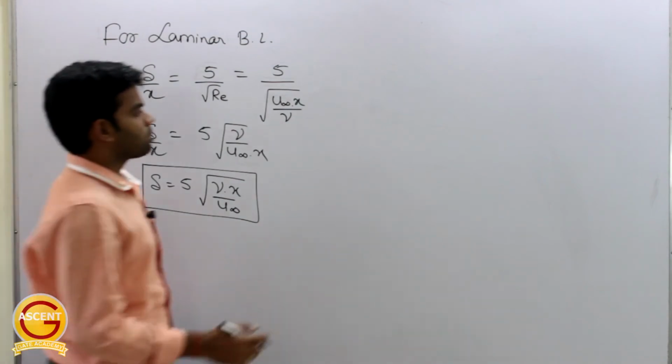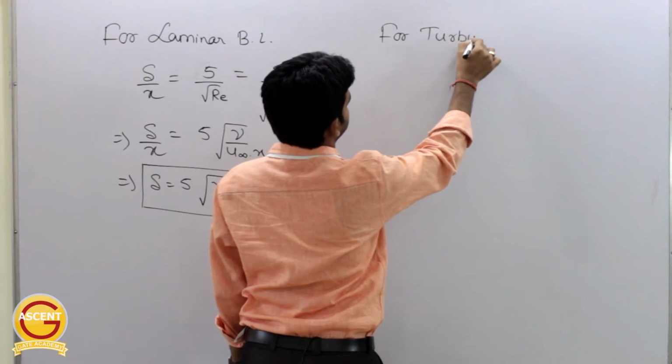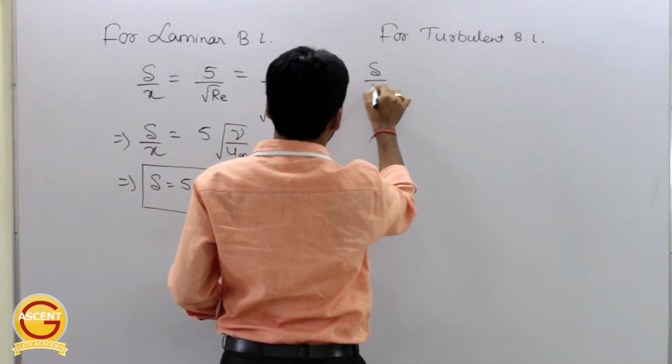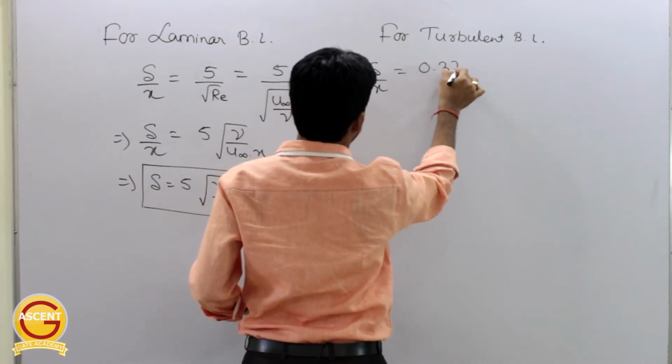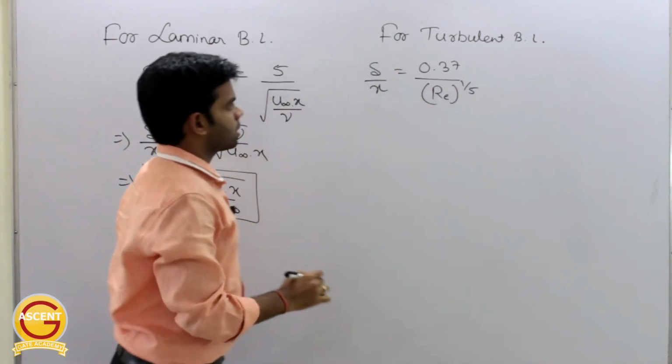Okay, now coming to turbulent boundary layer. So for turbulent boundary layer, del by x is equal to 0.37 by Re to the power 1 by 5.